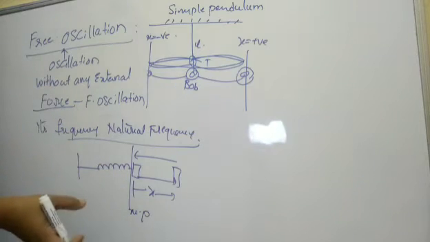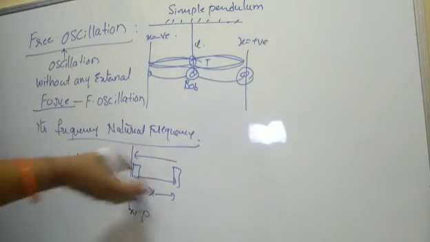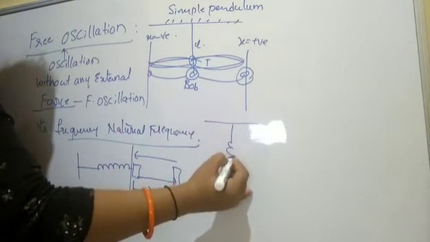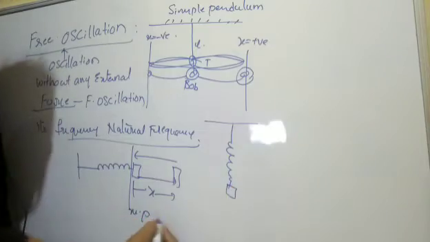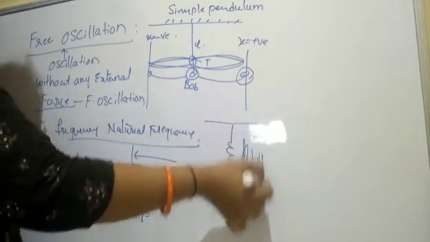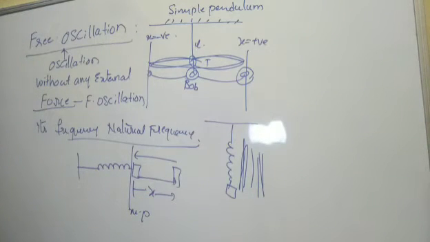If you stretch it, it will execute simple harmonic motion. If you suspend it, it experiences simple harmonic motion, moving in the up and down direction. So such a body experiences free oscillations, with its natural frequency.